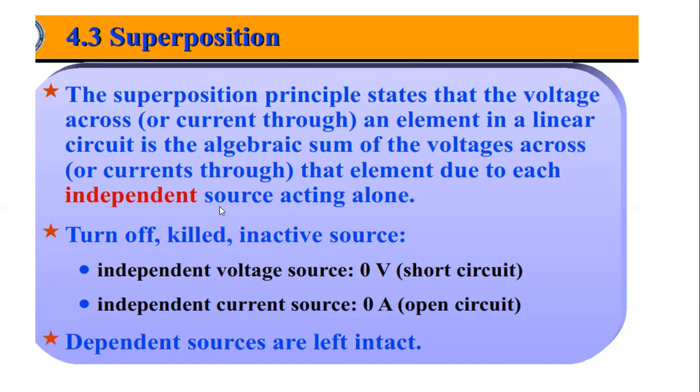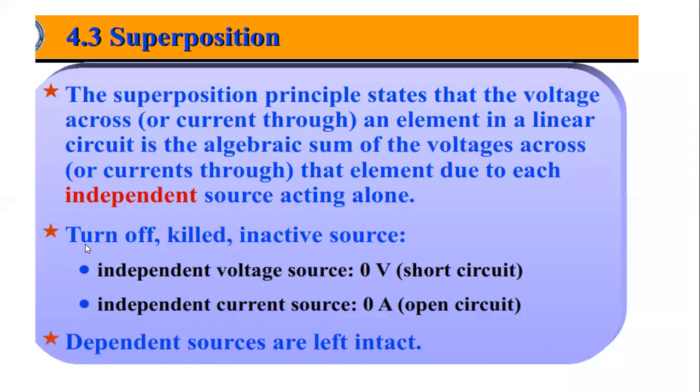So what we will do is switch off all other sources and switch on only one source. Then we calculate the current or voltage due to that one source, one at a time. That is what it is saying. I will explain it with the help of a circuit now.